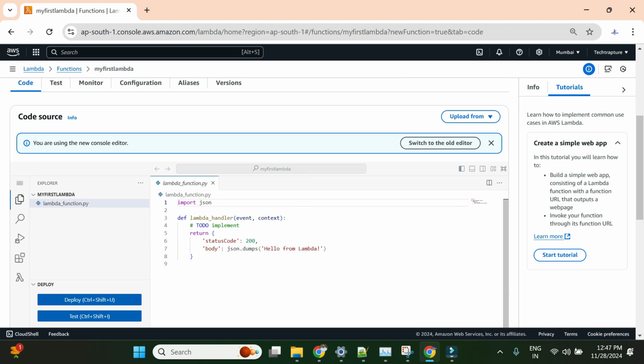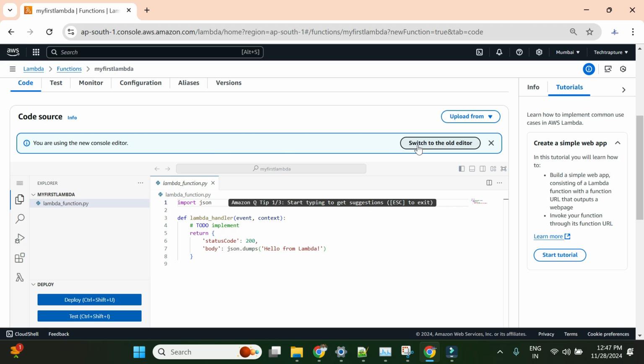So this is our new Lambda function which we created just now, and this is our default code which will just return the message hello from Lambda. Okay, and here is the option to deploy. So in the old screen there were options at the top, test and deploy.